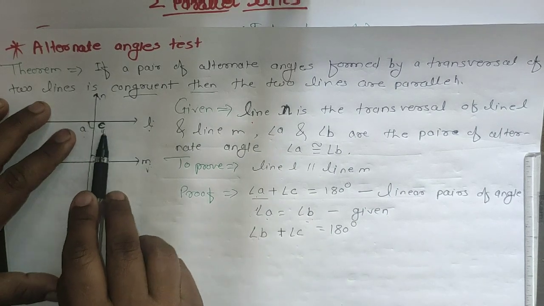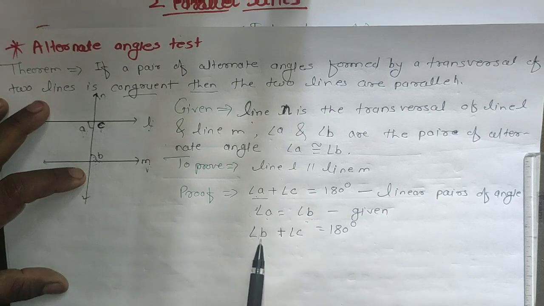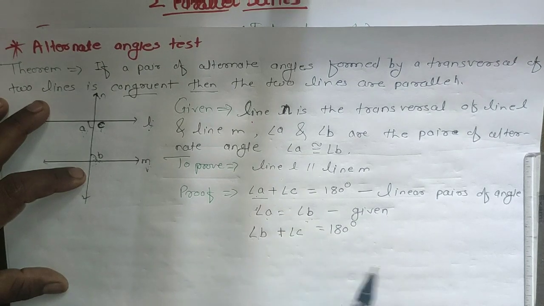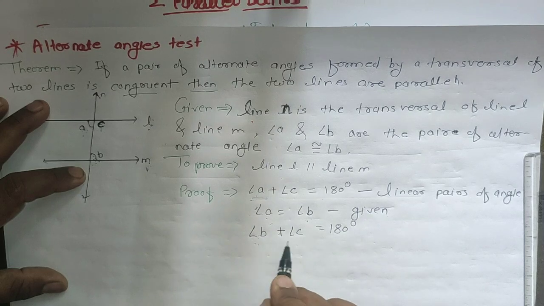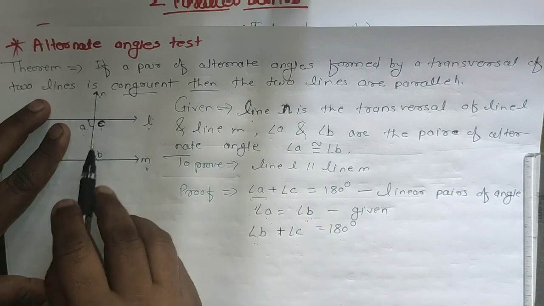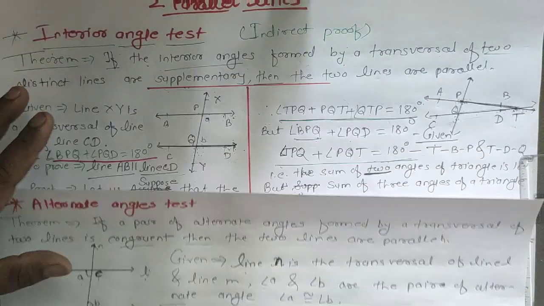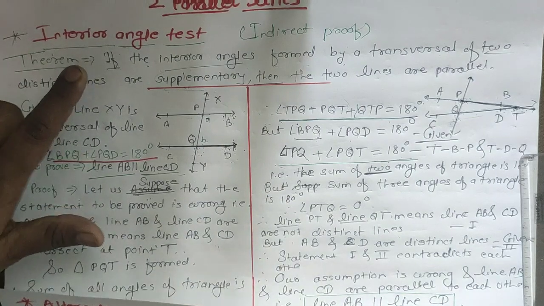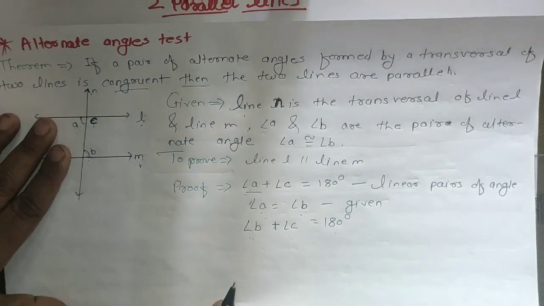What we had done? First of all, these are linear pairs of angles. Just replace the A with the B, because it is given here that A is congruent to B. Now what you get here? B plus C is equal to 180. And now we have proved that if these two angles measure 180 degrees, by the interior angle test, these two lines are parallel to each other. So that we have to write now.